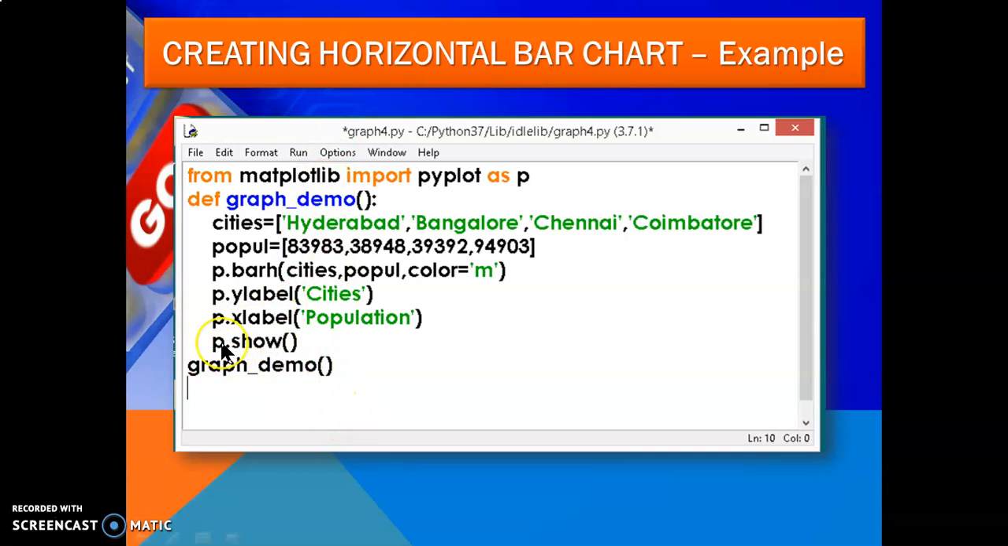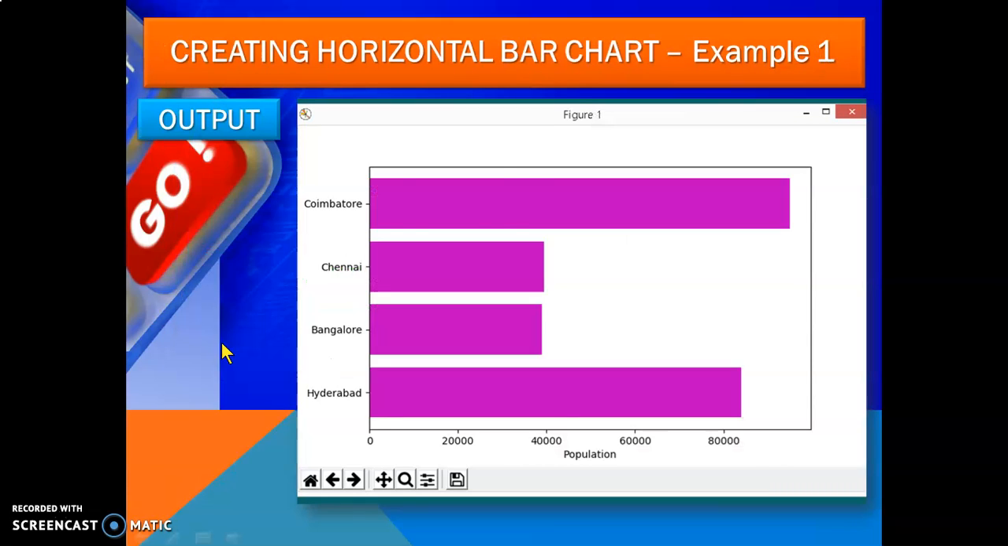You can see here in the figure there is no title, that's why the title is not displaying. You can write p dot title and give the name there. All the cities are displayed here with the horizontal values. Population is written here and cities are written like this. So this is how you can create a horizontal bar chart. In a few lines, you can create a graph.